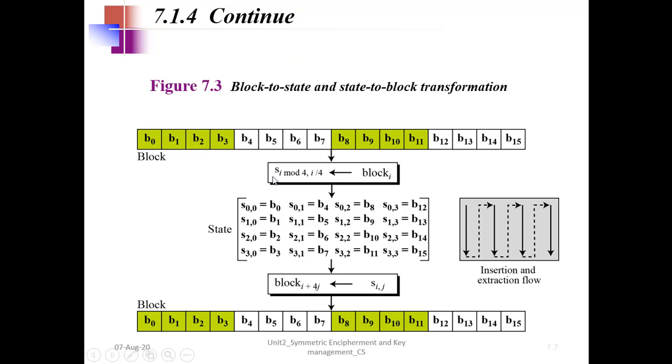So what we do is take s[i mod 4, i/4] from the block, right? So if you do this combination, you will get this matrix. You will basically see that B0 to B3 is the first column, B4 to B7 is the second column, and so on. So block is converted to state, and again state is converted to block, with the first column as the first four bytes, the second column appended further, and so on, right? So insertion and extraction flow is this way. So that's what we have used.